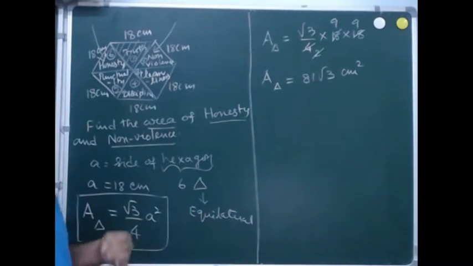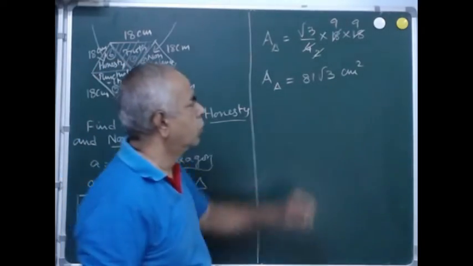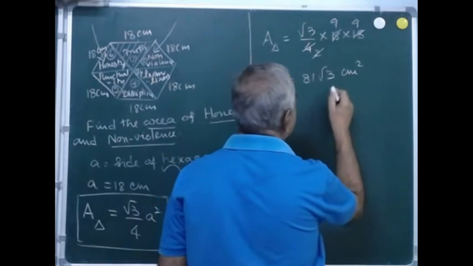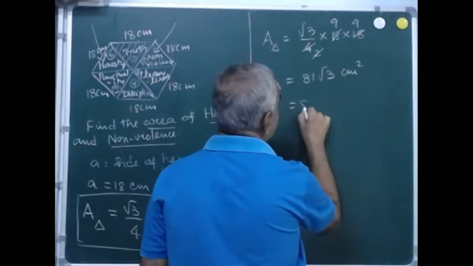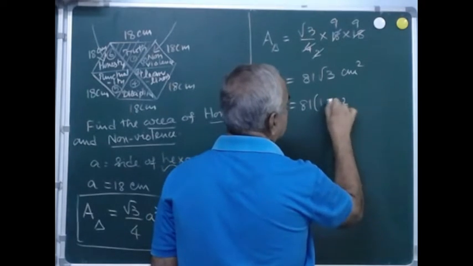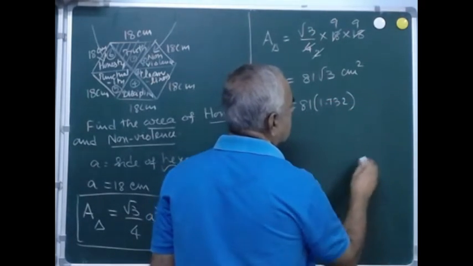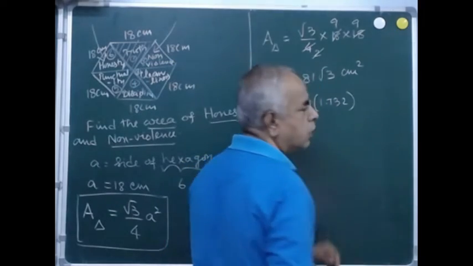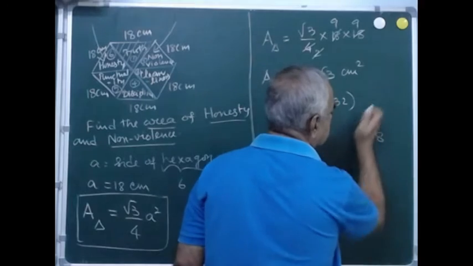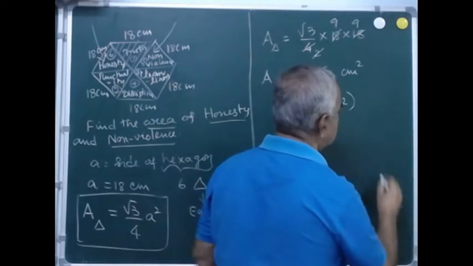I already taught you how to find out the root. Otherwise you can remember that root 3 is 1.732. So 81 into 1.732 you have to multiply. Now suppose you have forgotten this, what you can do is find root 3 by the division method. So let us proceed with this.